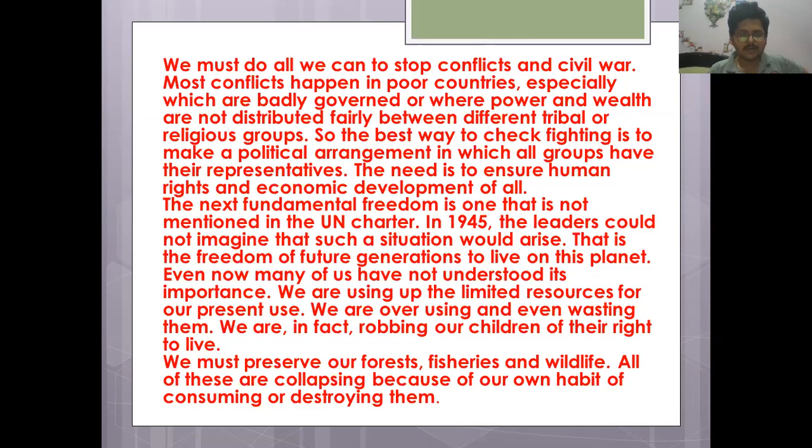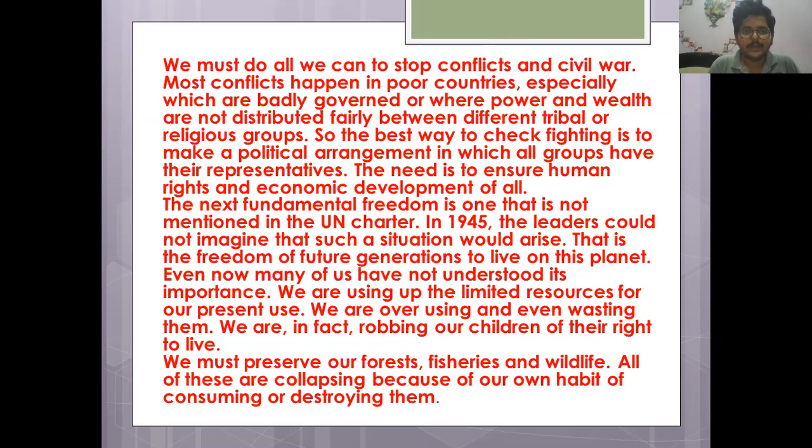We must preserve our forests, fisheries, and wildlife. All of these are collapsing because of our own habit of consuming or destroying them. Okay, so as you can see in the passage, let's read it once again for your convenience and understand the passage.